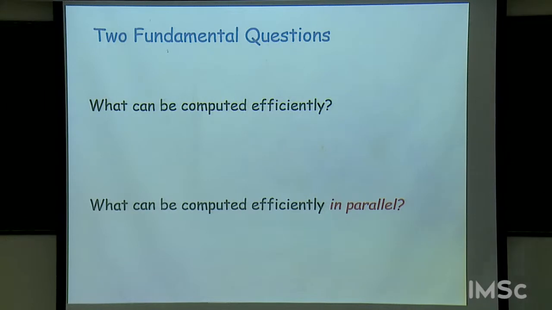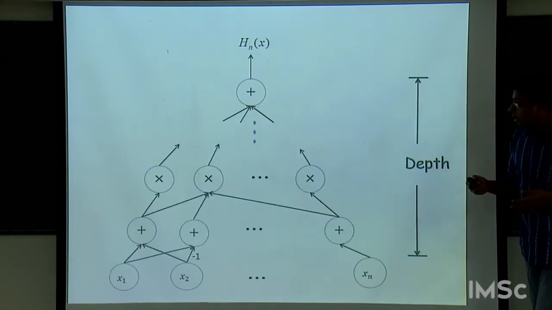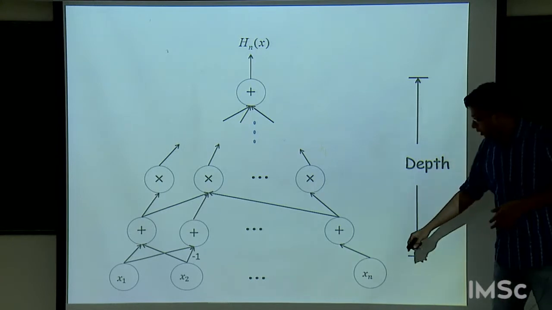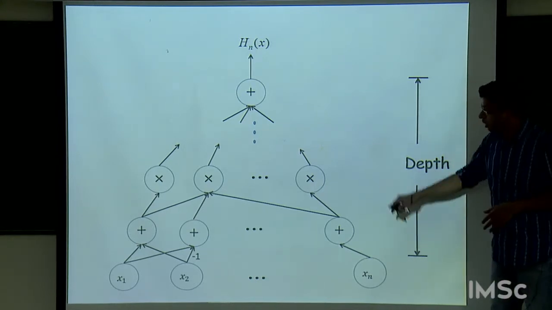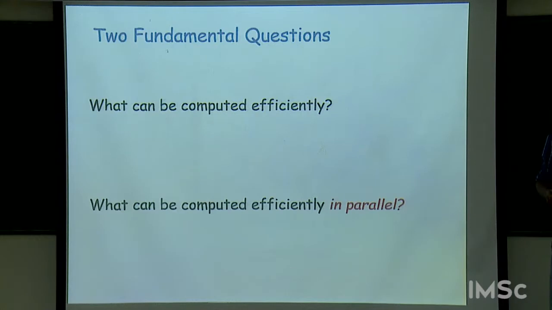And now here are two of the basic questions that we try to address in this area. We want to understand what it is that you can compute efficiently. And efficiently here I will mean circuits which have size polynomial in the number of inputs. So poly n circuit size will be efficient for me.